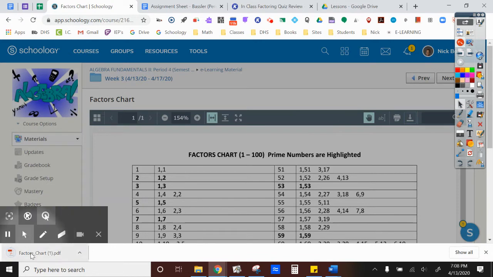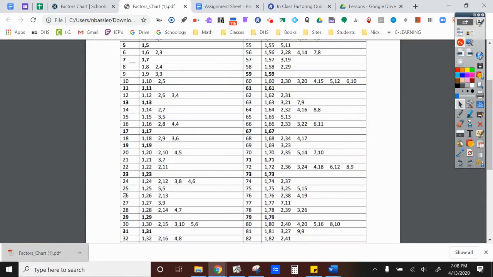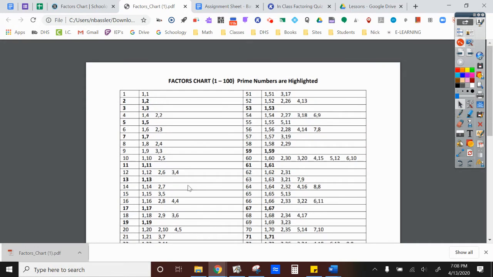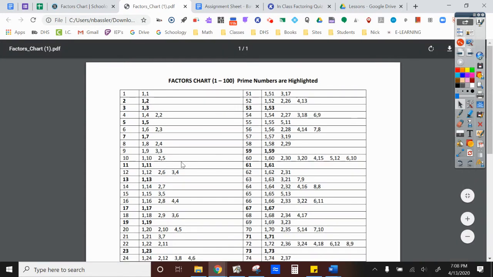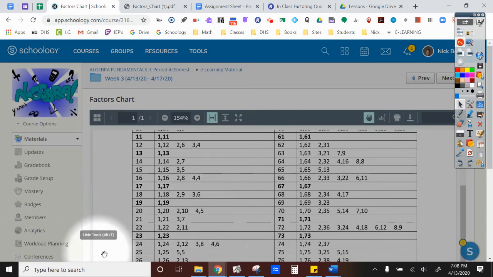When you download, this should pop up as a PDF, and you've got a new document in here. This is all the different factors terms. This is what we're going to be using when we look at the factor chart for our trinomials here, all right?